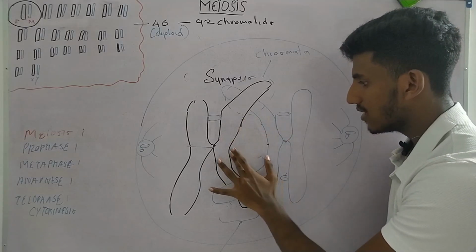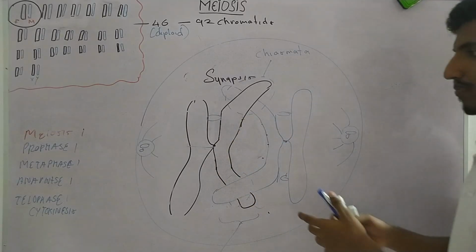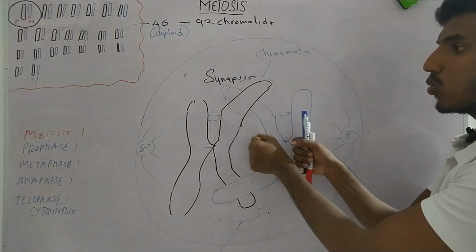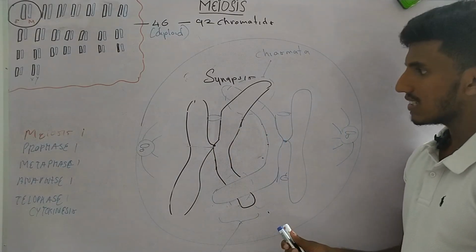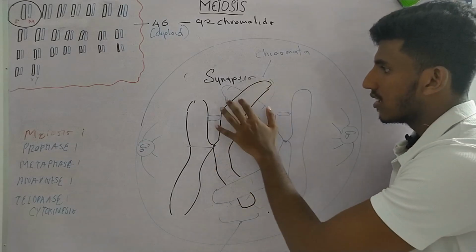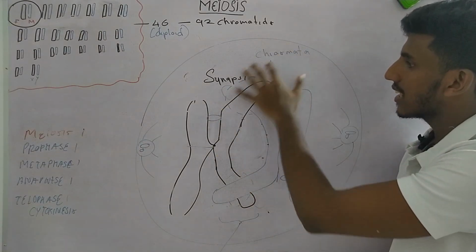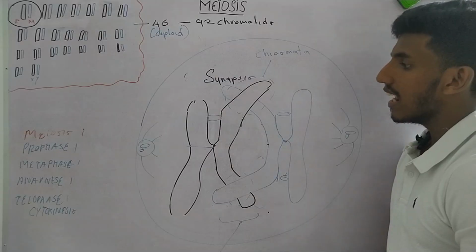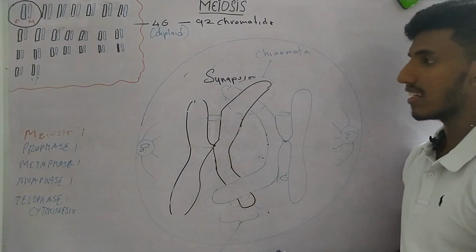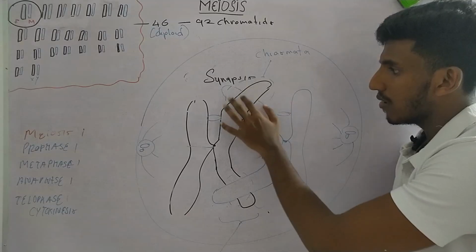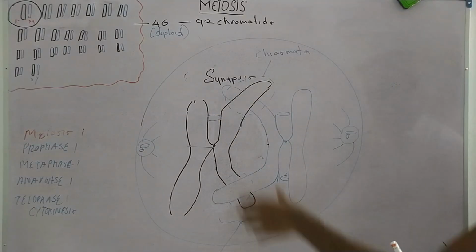Now we don't have the synaptonemal complex. What happens if the synaptonemal complex is not there? These chromosomes will start to move away from each other. But they won't do that. Why is that? Because at the chiasmata region, they are held together by the same protein that holds the two sister chromatids together. So this is also held together by cohesin protein. Okay, now they have crossed over.